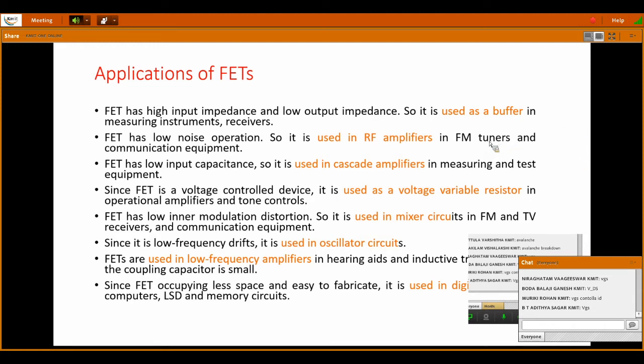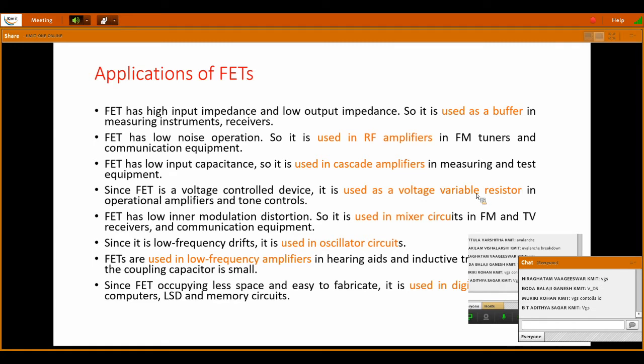And in communications, RF amplifiers in FM tuners and communication equipment. FM tuners are generally used in TVs, so there also it is used. And next, FET has low input capacitance, so it is used in cascade amplifiers in measuring and testing equipment.